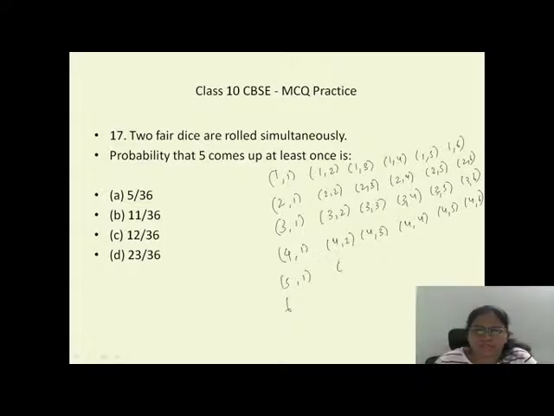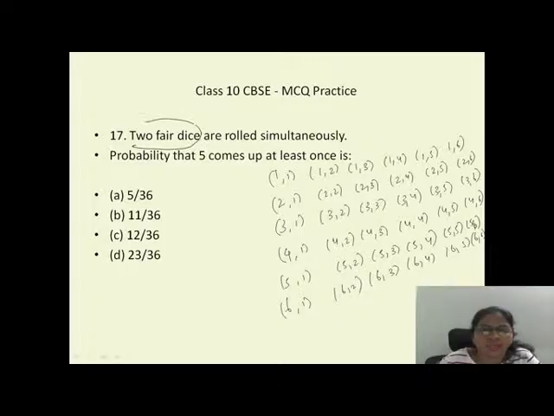Same goes here: 5,6; 6,1; 6,2; 6,3; 6,4; 6,5; 6,6. These are my two fair dice solutions.